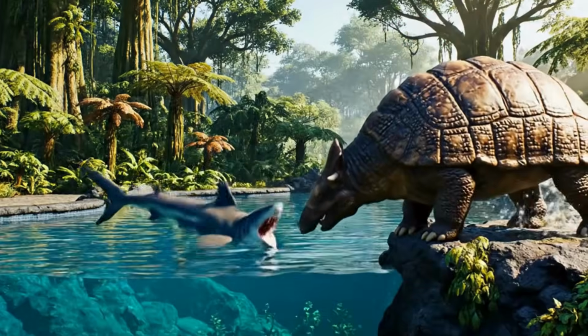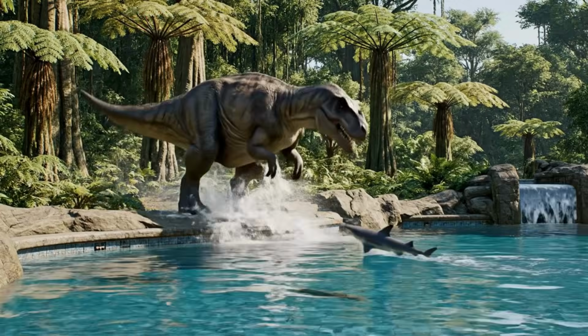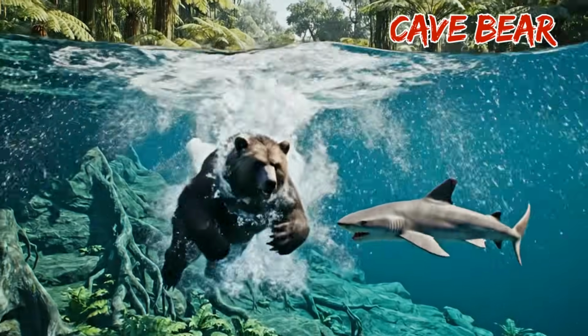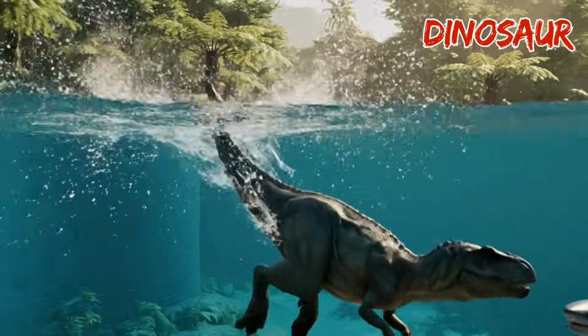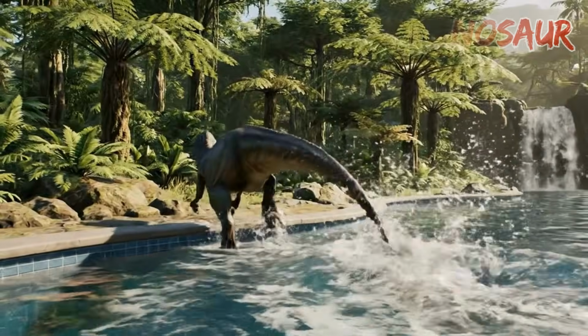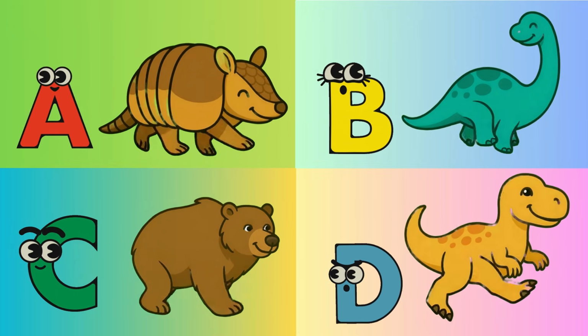Thud, thud, thud. B is for Brontosaurus. B, Brontosaurus, stomp, stomp, stomp. C is for K-Bear. C, K-Bear, grow, grow, grow. D is for Dinosaur. D, Dinosaur, roll, roll, roll. A, B, C, D, prehistoric safari animals.